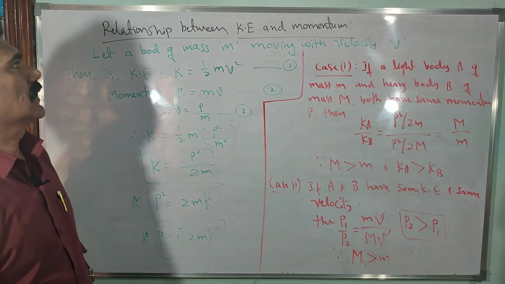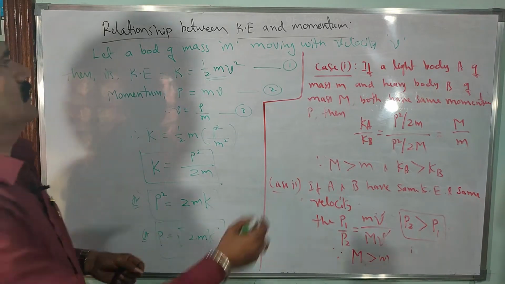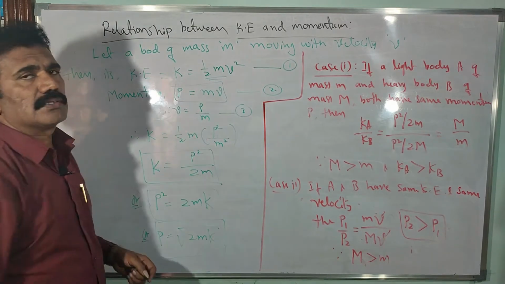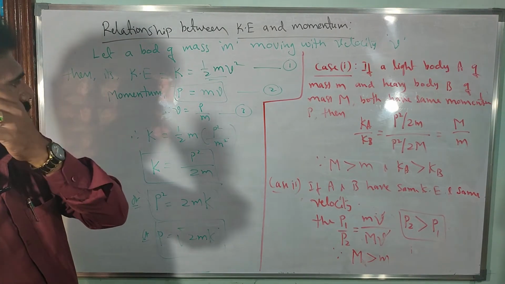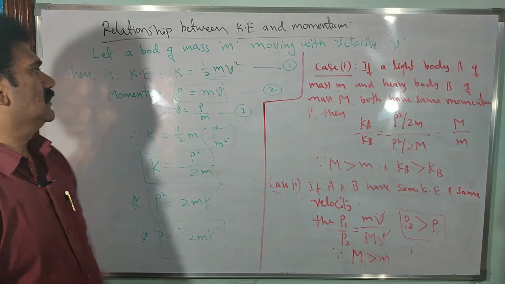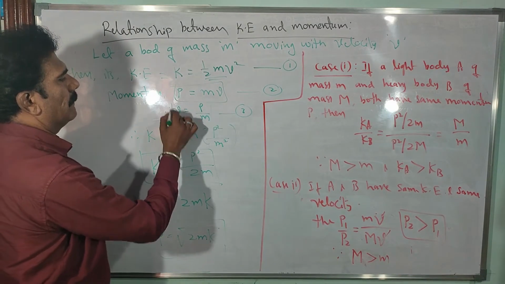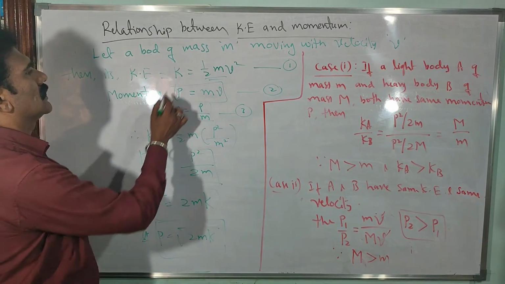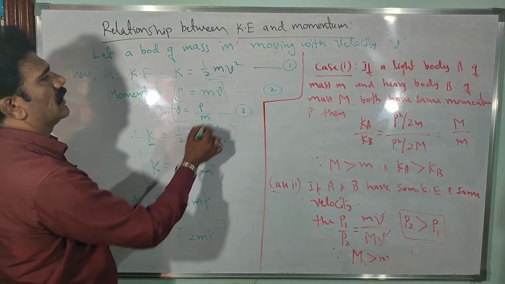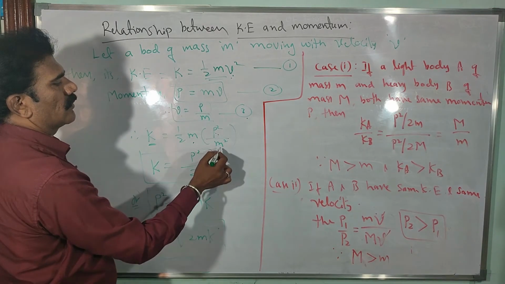Kinetic energy is given by half m v square, the standard equation, and similarly momentum has a well known equation, that is p is equal to m into v, mass into velocity. Now if you combine these two equations, you will get the relationship between kinetic energy and momentum. Take the second equation and rearrange it as v is equal to p by m. Then in the equation of kinetic energy, substitute that velocity. So kinetic energy is equal to half m into v square, which you can write as p square by m square.